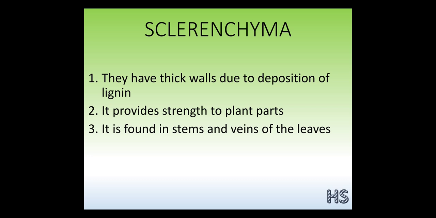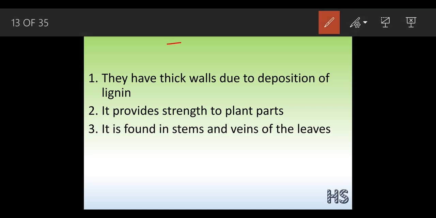Now let's talk about this sclerenchyma. In the word sclerenchyma, sclera means hard. There were three types of supporting tissue: parenchyma, collenchyma and sclerenchyma. Of these three, only the sclerenchyma is non-living in nature. Non-living means this is the only cell which is dead. The other ones, the cells of parenchyma and collenchyma, are living cells.